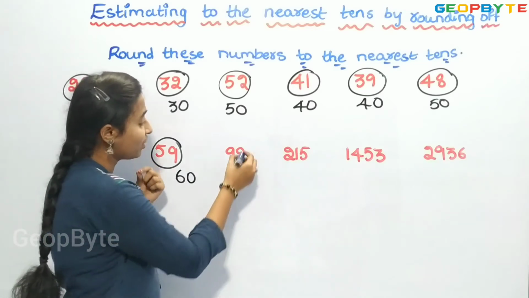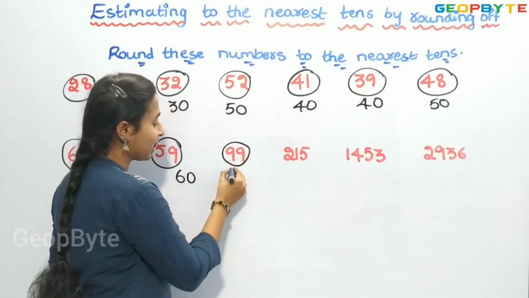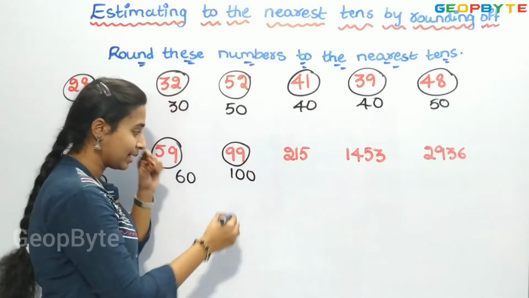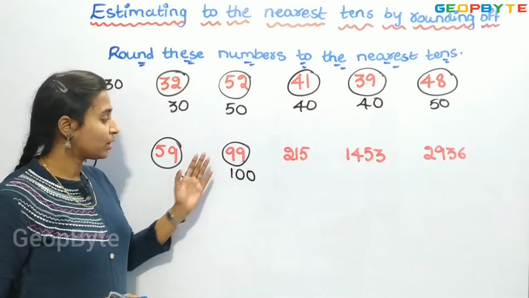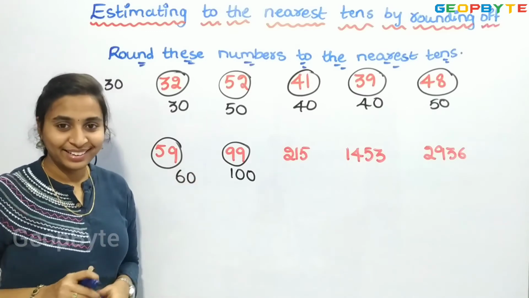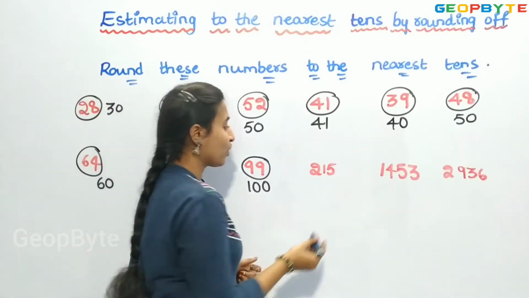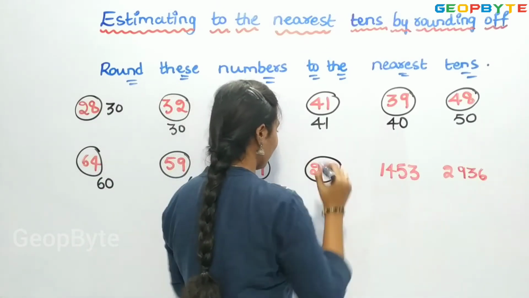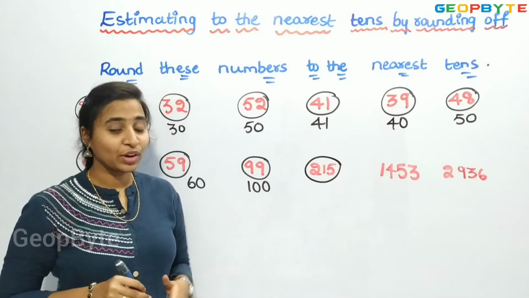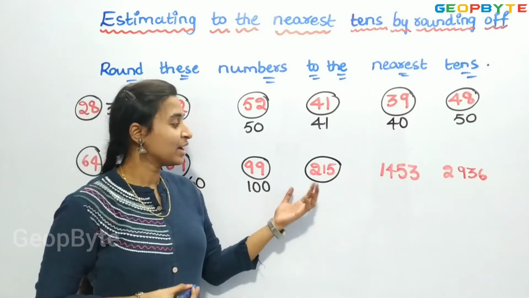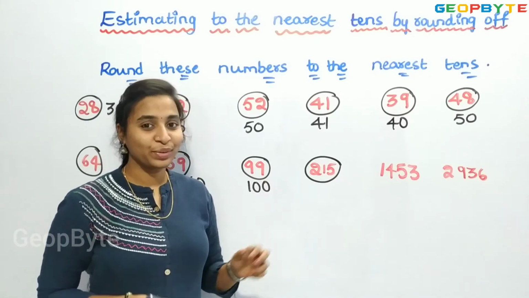Now, for 99, it will be 100. Right? So, the rounded number for 99 will be 100. Now, for 215, the nearest rounded number will be either 210 or 220.